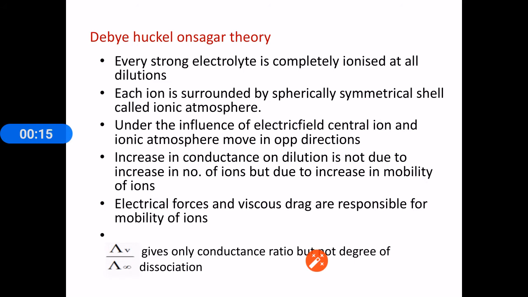This theory is useful to explain why the equivalent conductance of weak electrolytes increases with dilution. In weak electrolytes, with dilution, the equivalent conductance increases. This is explained by Arrhenius theory based on the increase in the degree of dissociation. On dilution, the degree of dissociation of a weak electrolyte increases. As the degree of dissociation increases, the number of ions also increases, and ions are the current carriers. As the current carriers, or the ions, are increasing, the equivalent conductance also increases in the case of weak electrolytes.